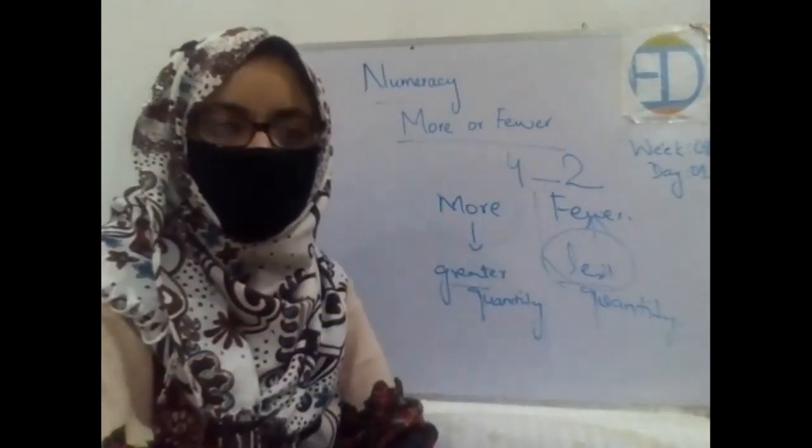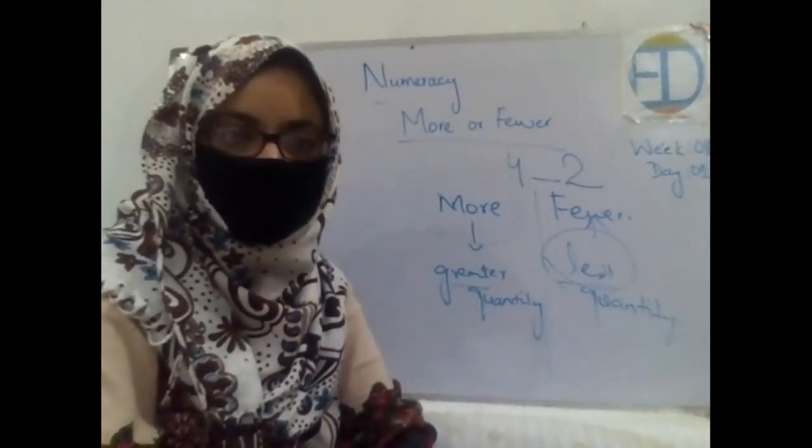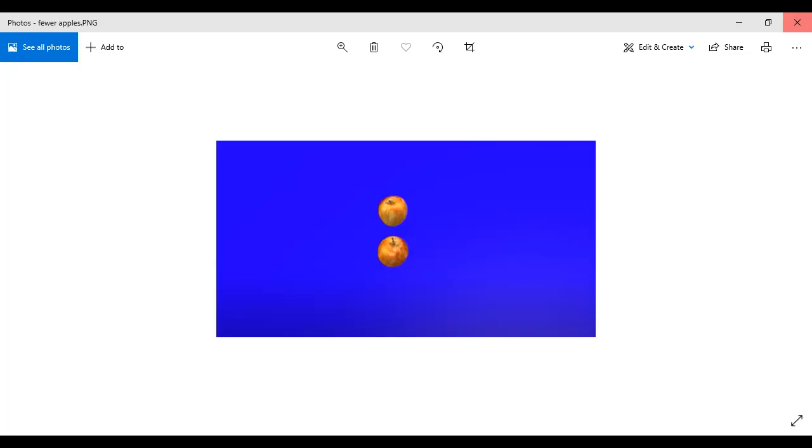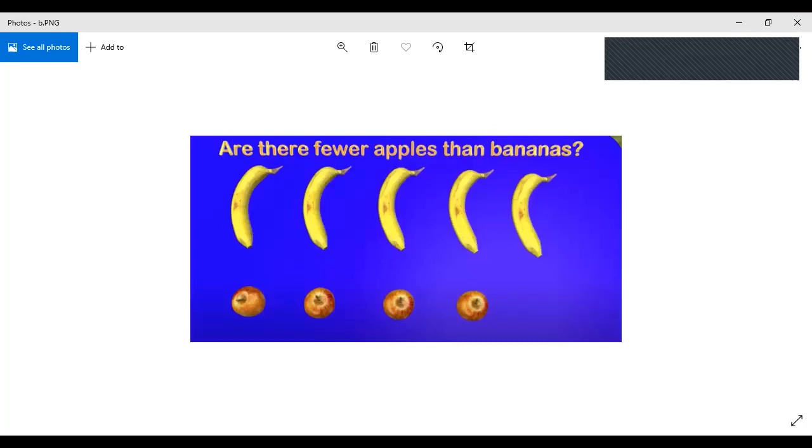Okay, now I'm going to show you the pictures again. Look at this picture and tell me, are there fewer apples than bananas? Count the number of bananas. How many bananas are there? 5. Excellent. And how many apples are there? 4. So are there fewer apples than bananas? Yes. Excellent. Why are there fewer? Because bananas are in more number, or there is an extra banana, right?